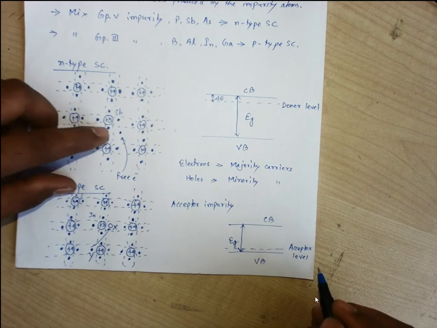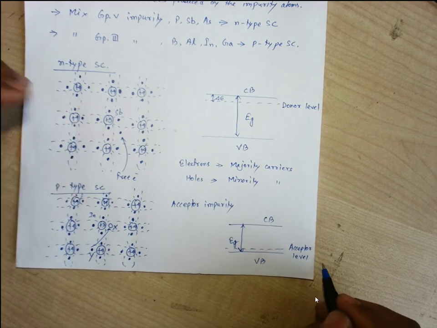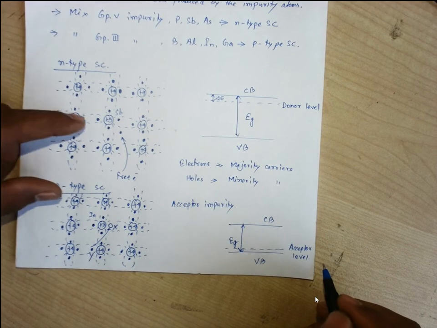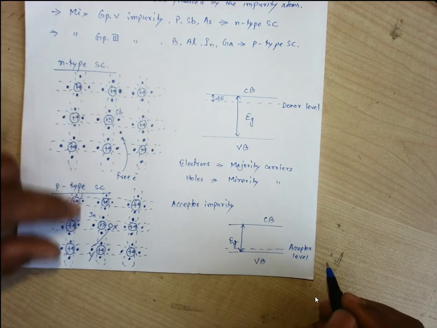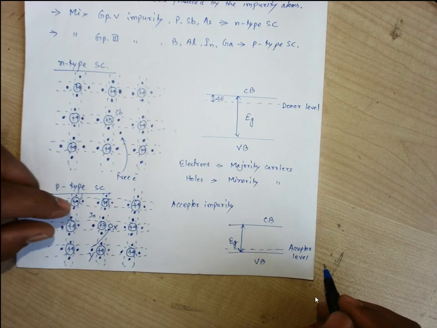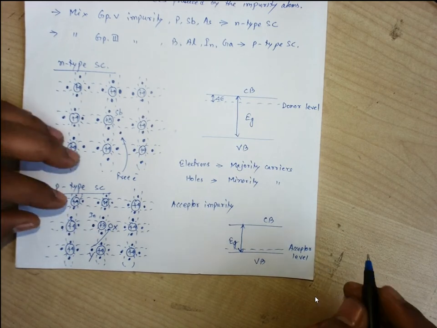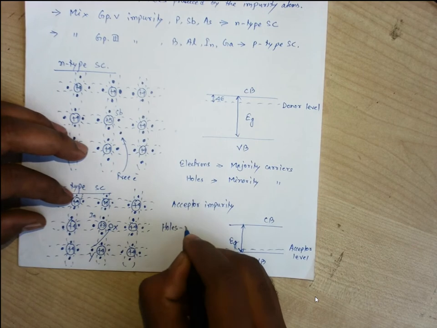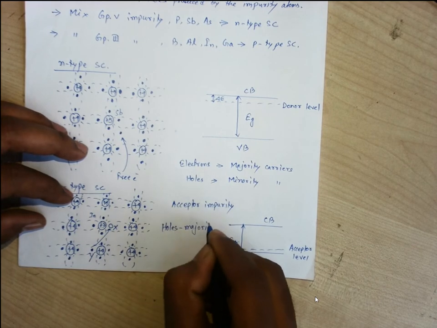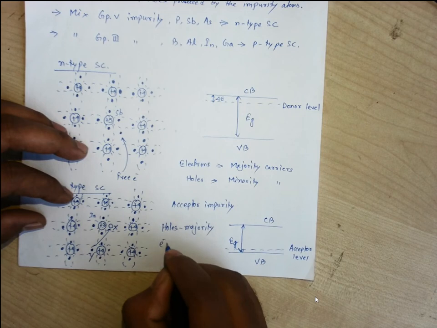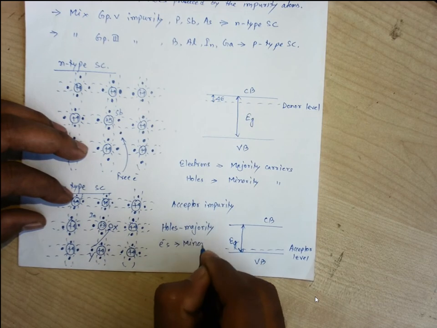Conversely, extra electrons are generated in the n-type semiconductor, due to the group 5 impure atom. Now holes are added due to this trivalent impure atom. So we can say that holes are the majority carriers, and electrons are the minority carriers.